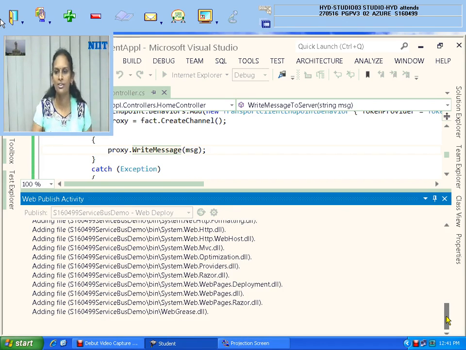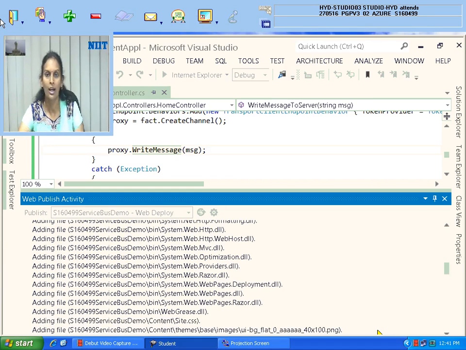The real-time application of this: whatever the client is sending will be displayed on the monitor of your server. Service bus means, even though my service is on my local computer, the application accessing it is on the Azure portal.